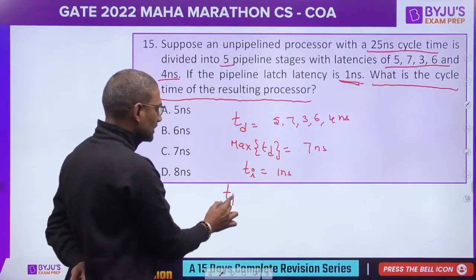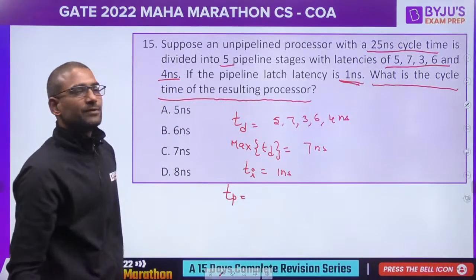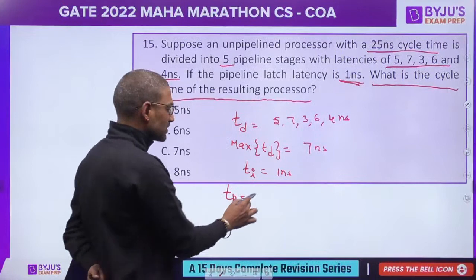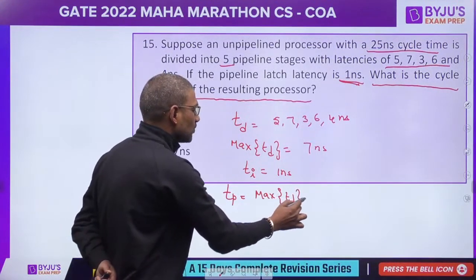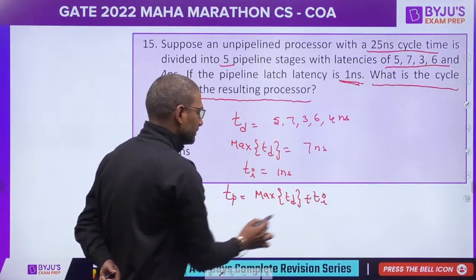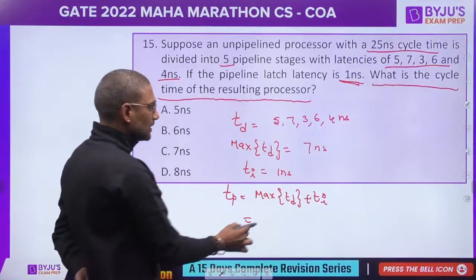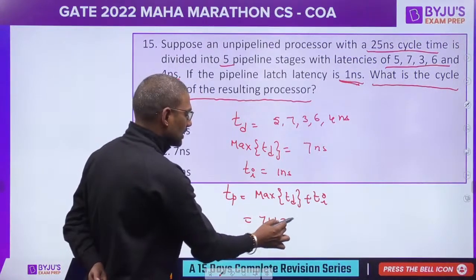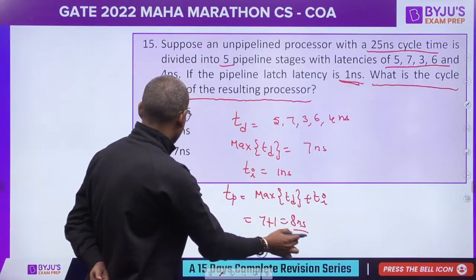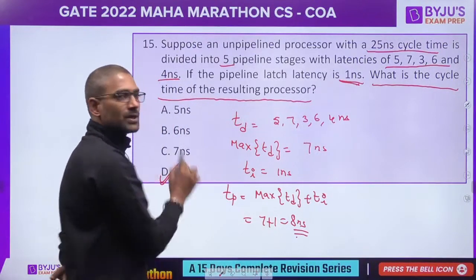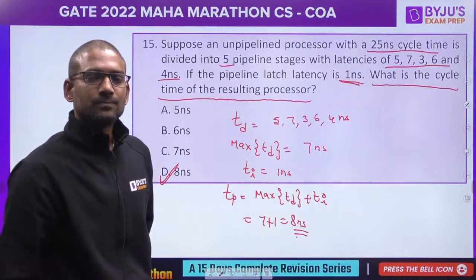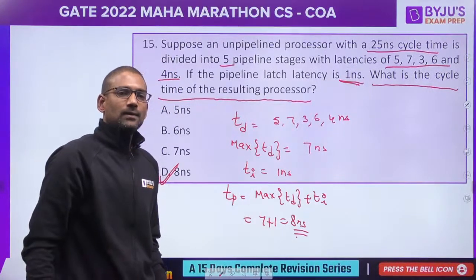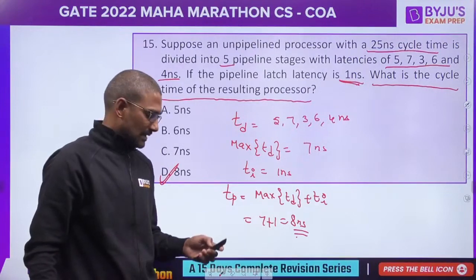So what is the cycle time of the resulting pipelined processor? Max of TD plus interstage delay, that is latch latency. This is 7 plus 1, 8 nanoseconds. So option D, correct. Next question.